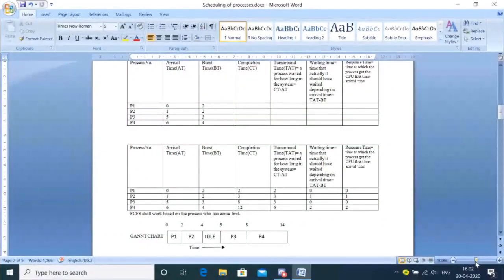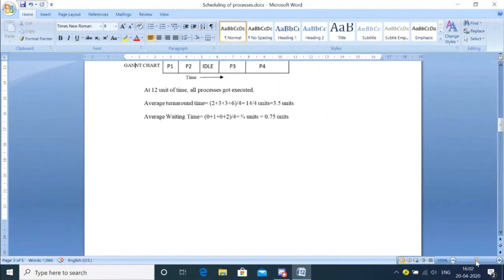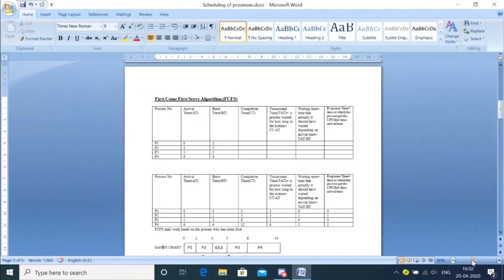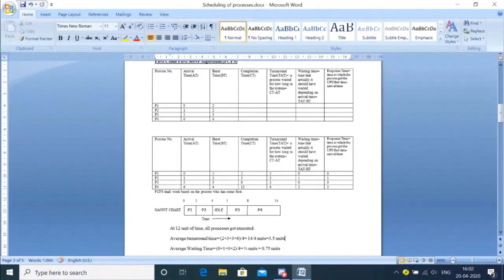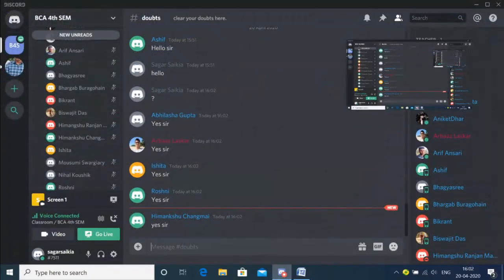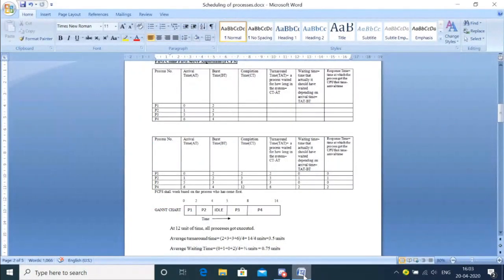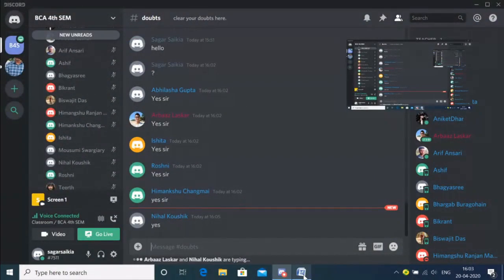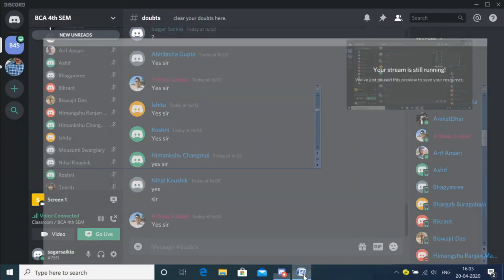Let me zoom, or I think it's okay if I zoom, then the link will be broken. Please maximize your screen. Are you able to see, all of you? If I zoom in, is it okay? Are you able to see the screen? Okay then.